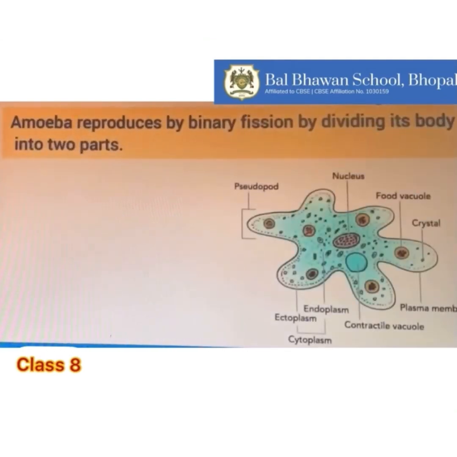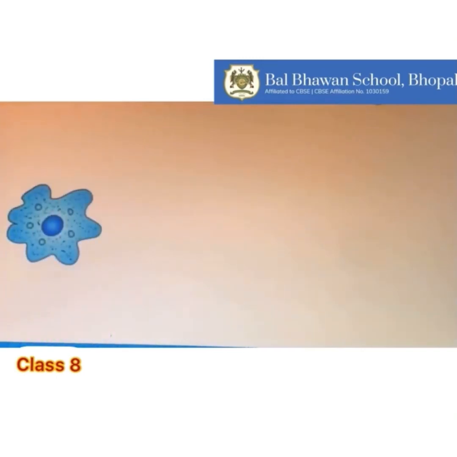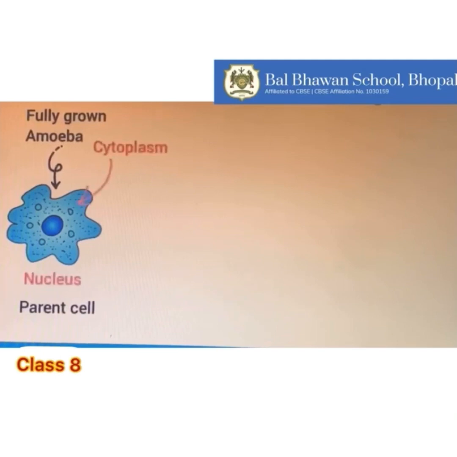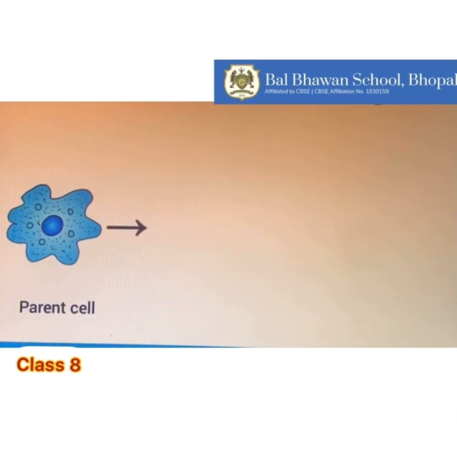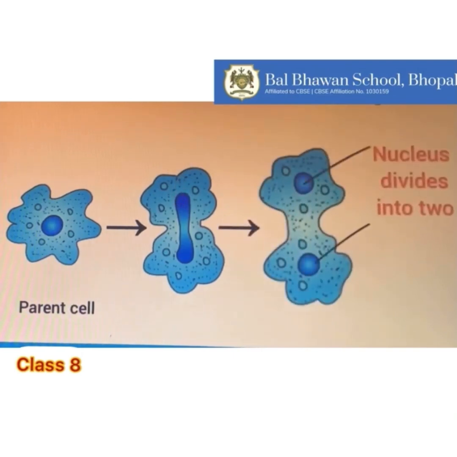Amoeba reproduces by binary fission, by dividing its body into two parts. Now, let's understand how it happens. When the amoeba cell has reached its maximum size of growth, that means the amoeba is fully mature, first the nucleus of the amoeba lengthens, meaning the nucleus increases in size and divides into two parts.